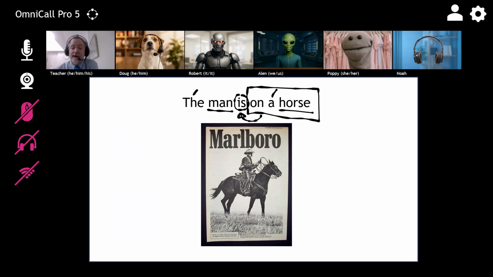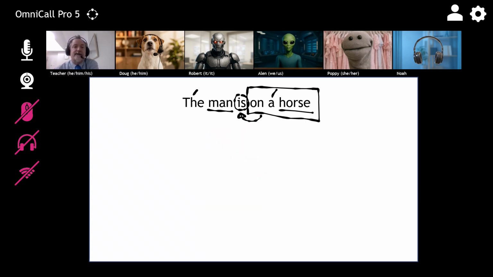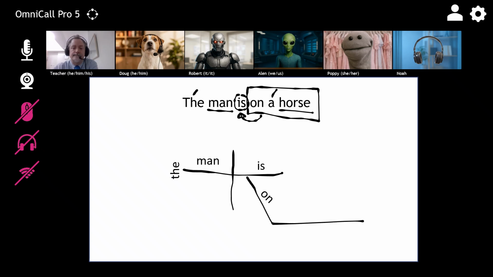Let's do this as a grid, okay? How would you do this as a grid? Oh, this is tricky. It looks like I need the 3-slot grid, but horse is inside of the box. So really, this is a 2-slot grid. So it's man is. Then I put the here. And last, I put the whole box. Yeah, much better. Good correction there. So let's move on to the next one.